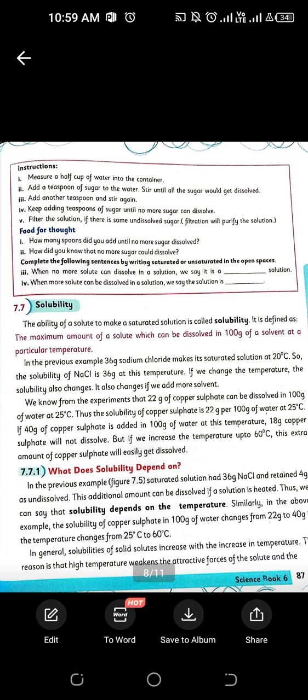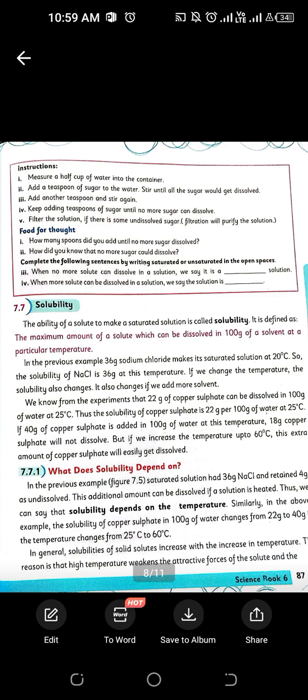Solubility is a phenomenon, a terminology which is basically the ability of a solute to make a solution. The maximum amount of solute which can be dissolved in a solvent at a particular temperature is known as solubility. Okay, what does solubility depend upon? Solubility depends upon the temperature.